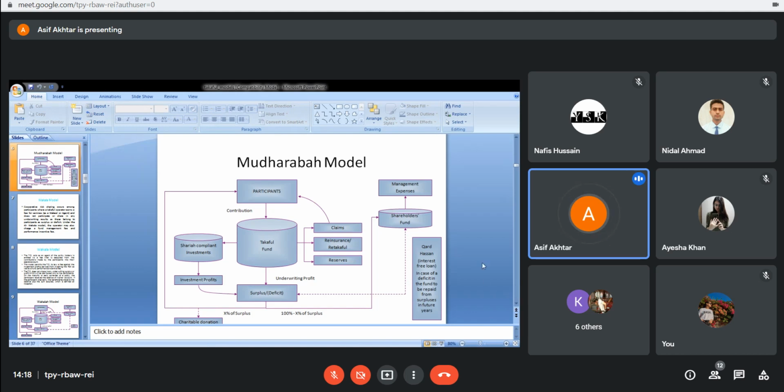The same charitable donation is in place, and we have the Qard Hasan, that is, a loan can also be provided, which we call an interest free loan. Rest of the thing will remain the same here also. So the only point of difference between the Wakala model and the Mudarba model is not any technical side. The important issue is the status of the operator. In the Wakala model, the operator is simply acting as an agent and they are charging their fee. In the Mudarba model, the operator is acting as an entrepreneur.